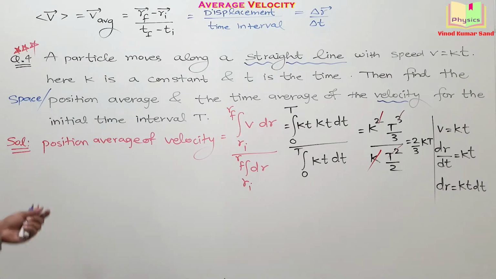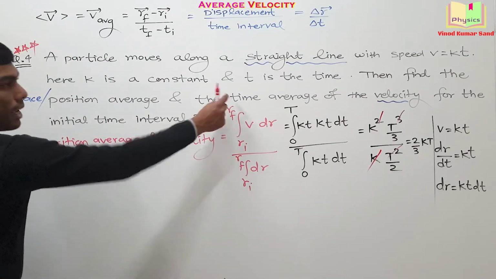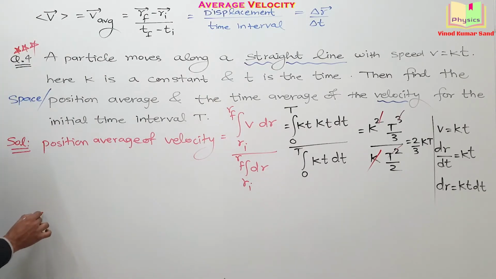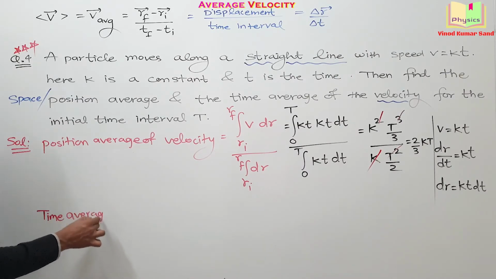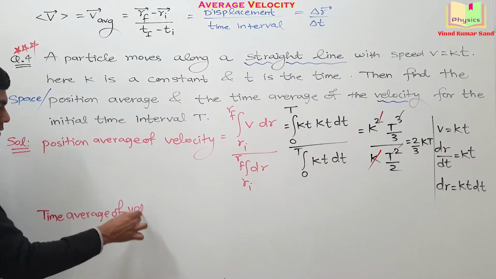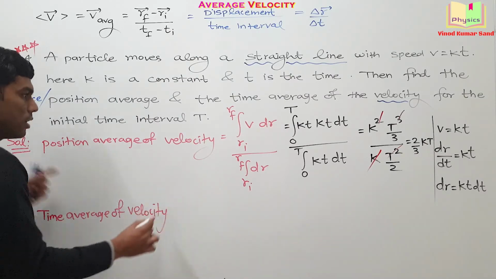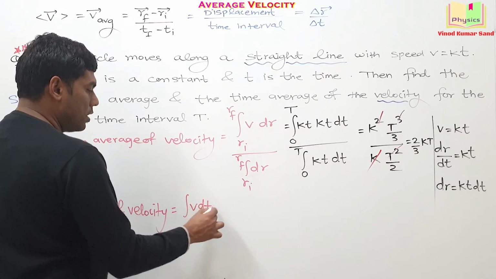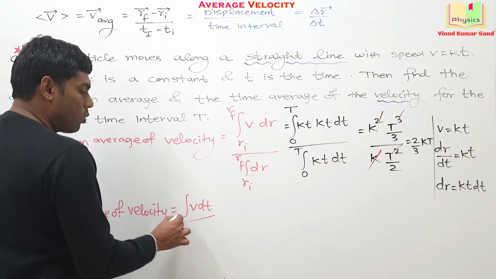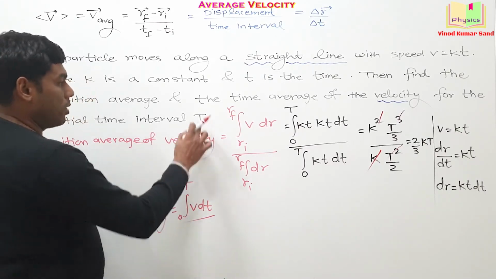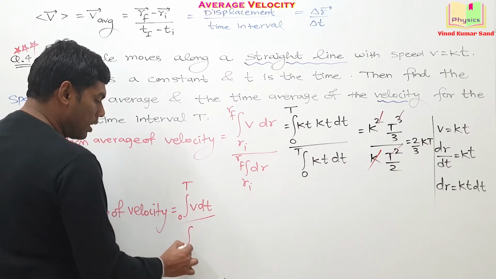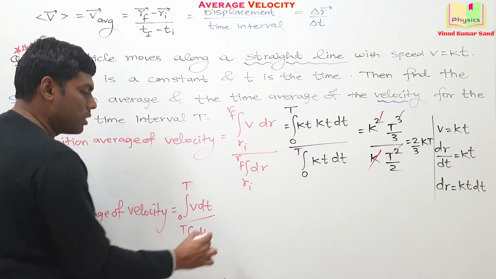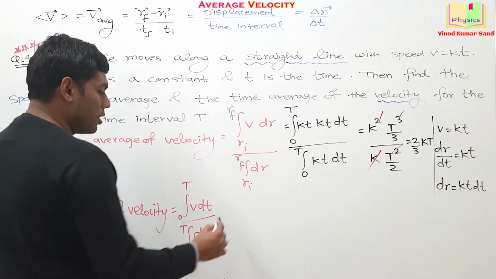Now I'm going for the calculation of the time average of the velocity. Pay attention here. Time average of the velocity is equal to integration v dt, time going from 0 to capital T because it's given in the question, divided by integration dt, again 0 to capital T. This computation is simple.